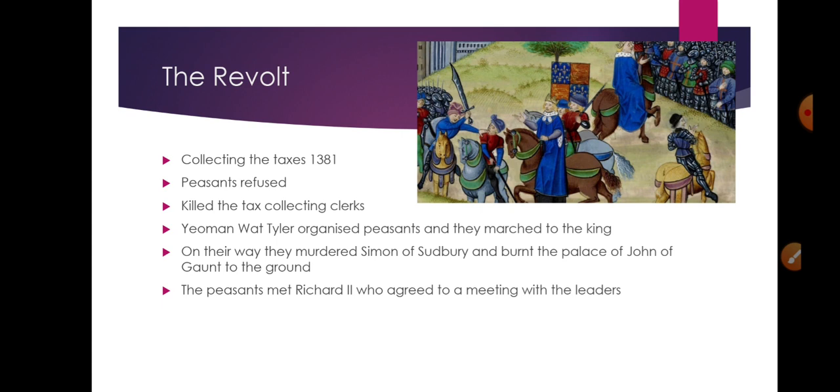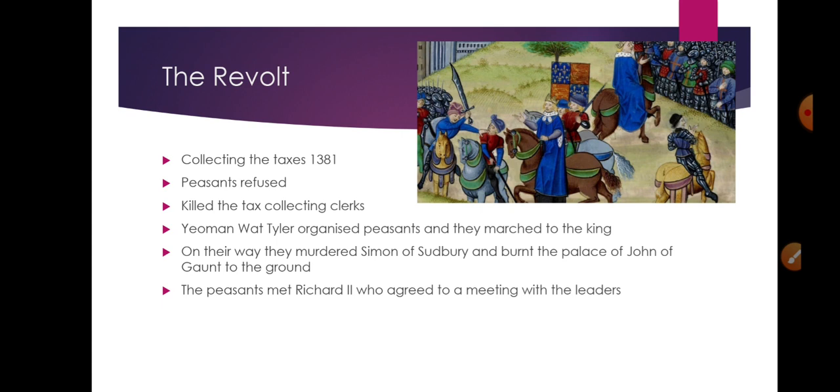Now, in 1381, when this poll tax was established, they started collecting the taxes, and of course the officials from London went all over the country to collect this tax.